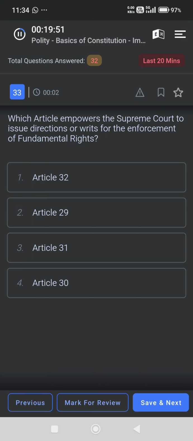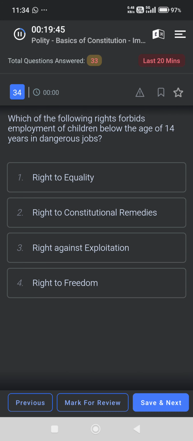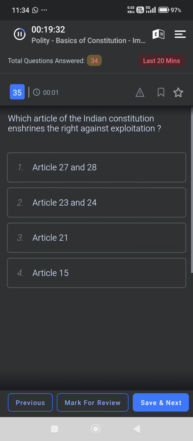Which article empowers the Supreme Court to issue directions or writs for the enforcement of fundamental rights? Article 32. Which of the following rights forbids employment of children below the age of 14 years in dangerous jobs? Right against exploitation.